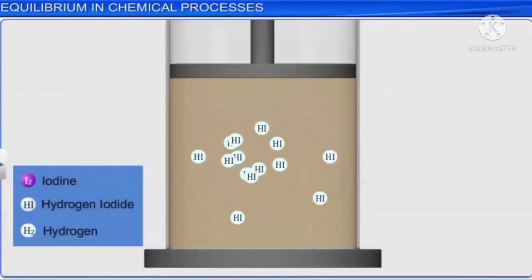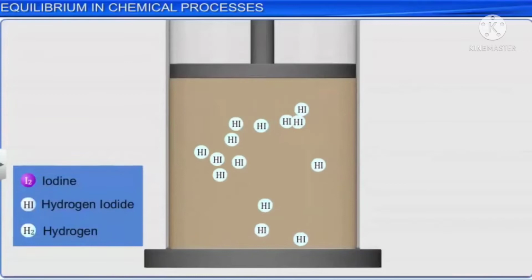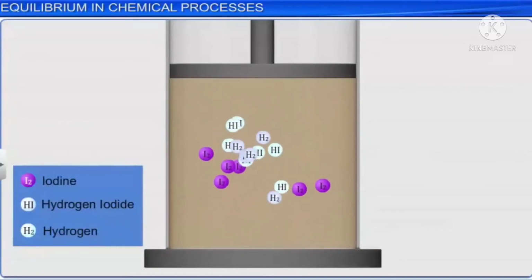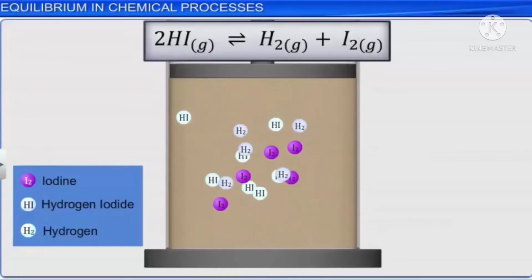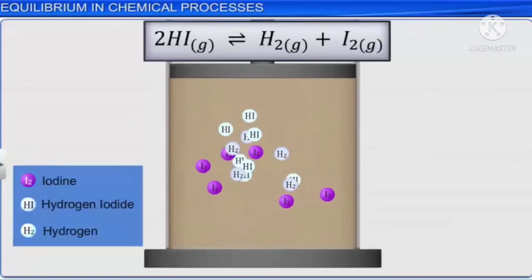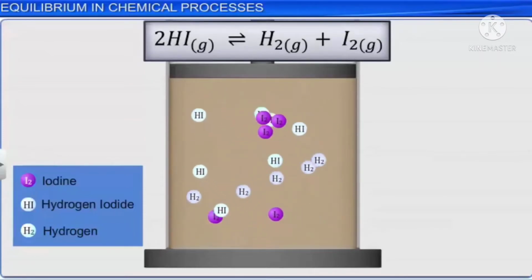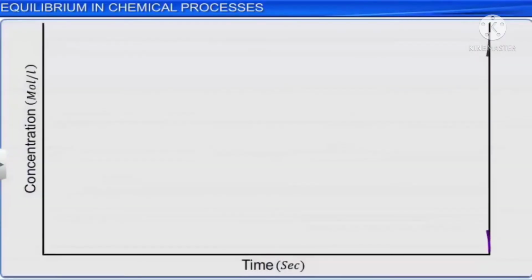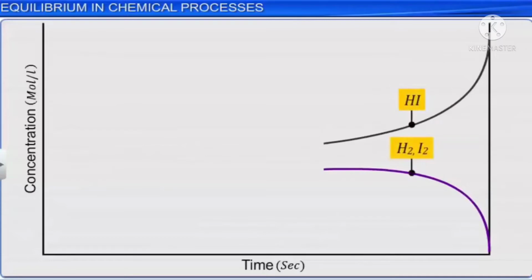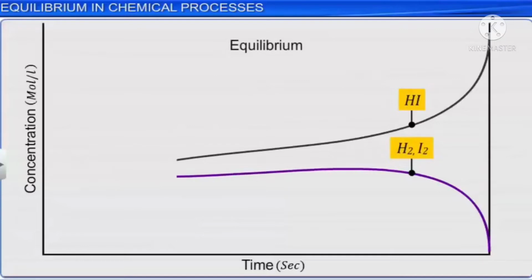You have already learned that in a reversible reaction, the reaction can reach a state of equilibrium even if we start with the products. Hence, the same state of equilibrium can be reached even if we start with hydrogen iodide alone. In this case, the concentration of hydrogen iodide will decrease and the concentrations of hydrogen and iodine will increase until they become constant at equilibrium. The attainment of equilibrium from either side can be shown in the form of a graph.